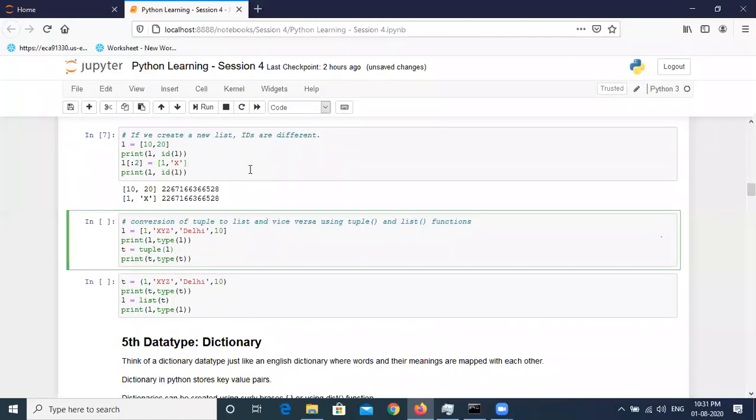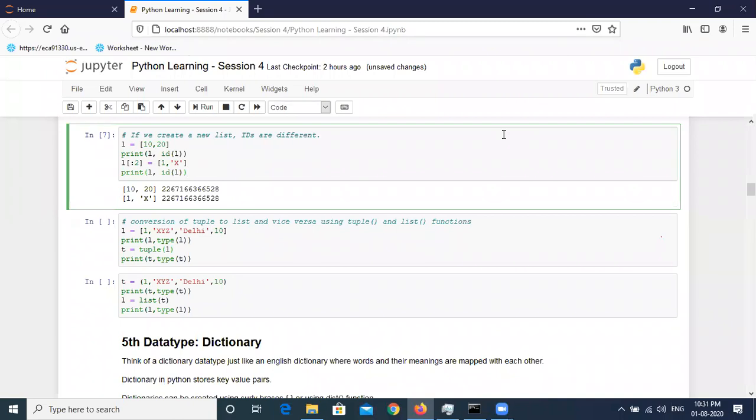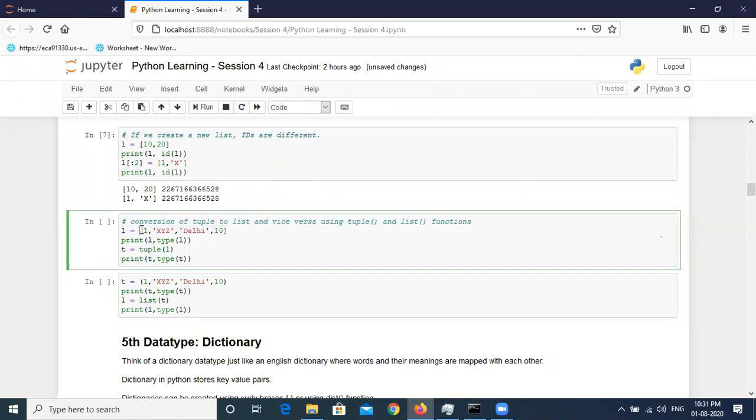Now the question comes, list and tuple are both used practically. But there are some cases where we have a list and sometimes we don't want the user to change the elements of that list. So what we can do is create tuples for them. We can create a list first, like this, L is equal to these values, and then we can check that the type will be a list.